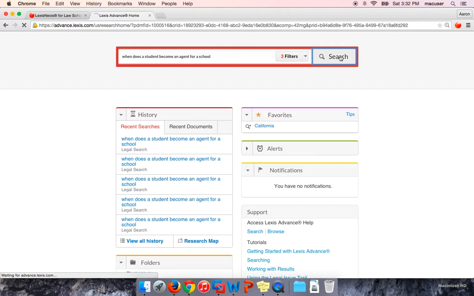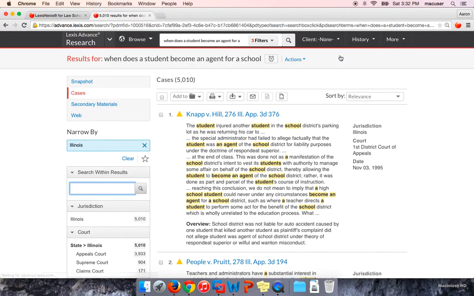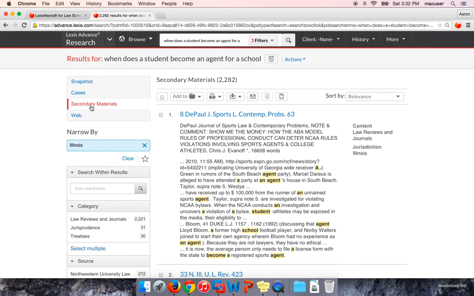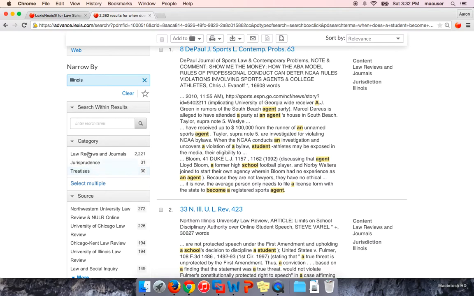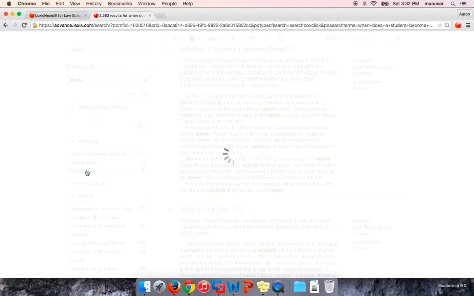Okay, like I mentioned, again, first step in any research assignment, whether it's again here in law school or practice, is starting with those secondary materials, things like treatises, practice guides, etc. So one thing you can do, you see here that we're already narrowed by Illinois, so that's great. But under category, you'll also see more specifically the types of sources. So we have quite a few law review articles, which are great, but for our purposes, we're probably going to focus more on the other sources, like either jurisprudence materials or treatises. And for our specific example, I'm going to go ahead and click on treatises.